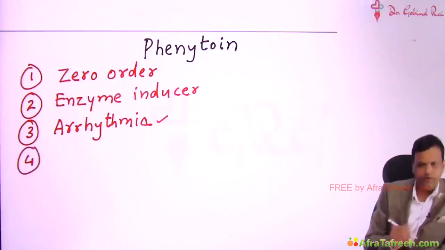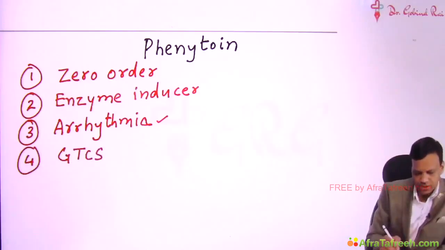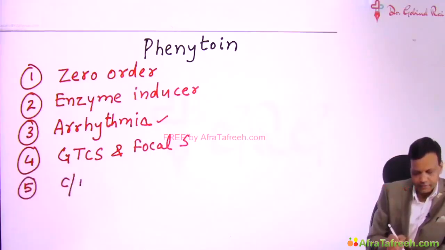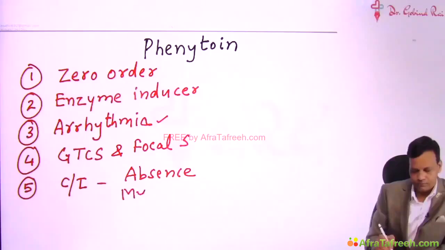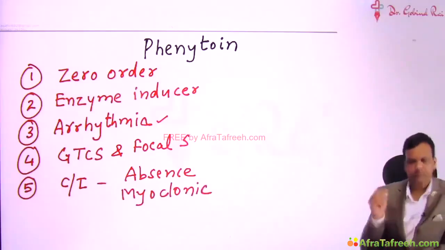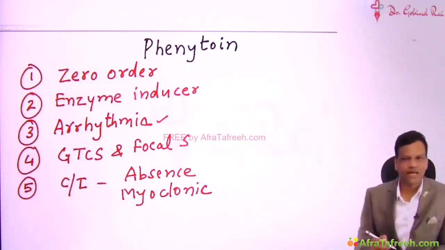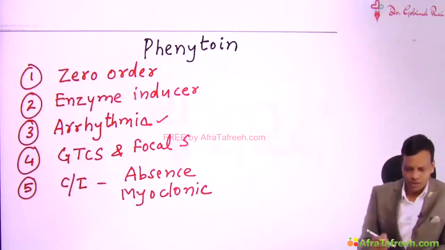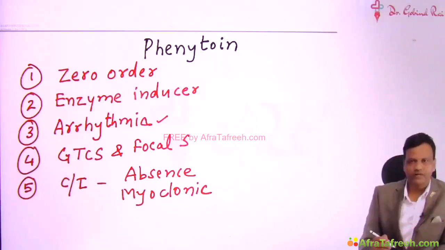Next, we just discussed that phenytoin is useful in generalized tonic-clonic seizures and focal seizures, but it is contraindicated in absence and myoclonic seizures. So these are the points which we have already covered.